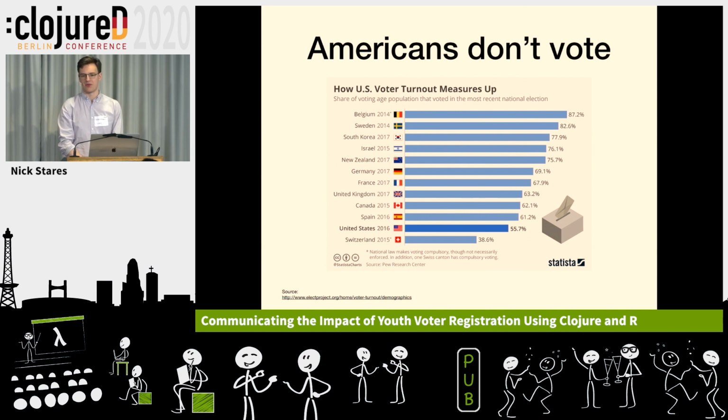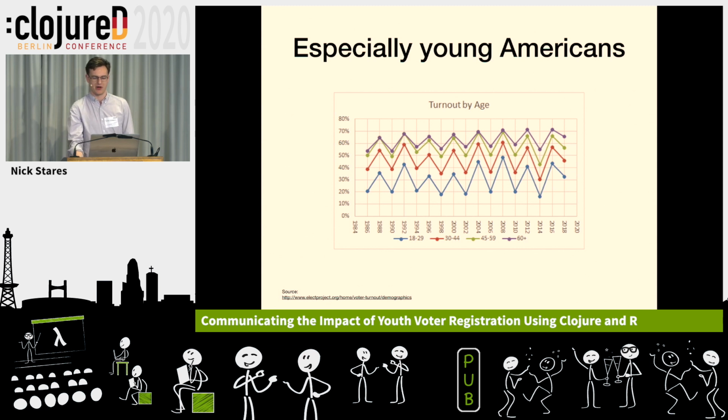So this is a big problem. Americans don't vote. You could see all these other countries, and it's great how much all these other countries vote, or how engaged these citizens are, and the US is not. And especially young Americans don't vote. You see the bottom line is blue. That's people ages 18 to 29. You can see how much lower that is than every other age demographic.